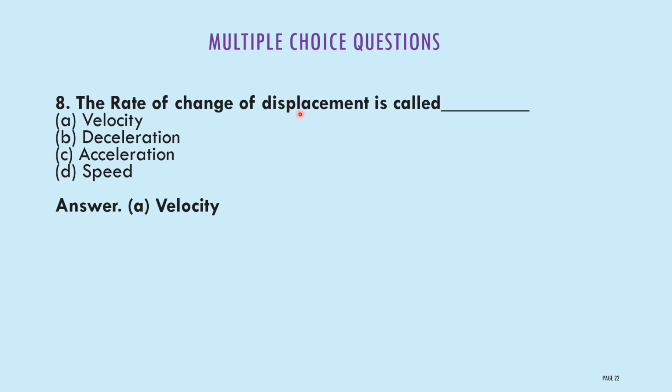The rate of change of displacement is called: option A, velocity; option B, deceleration; option C, acceleration; option D, speed. The correct answer is velocity. The rate of change of displacement, we call velocity.